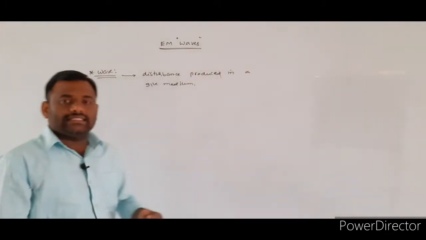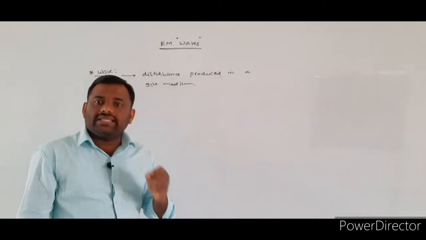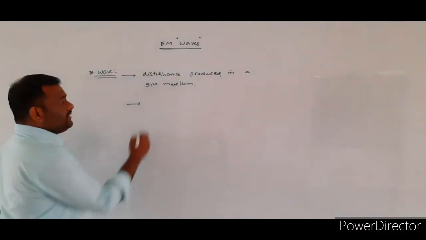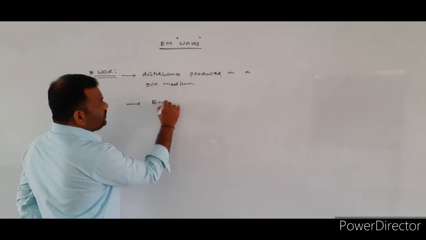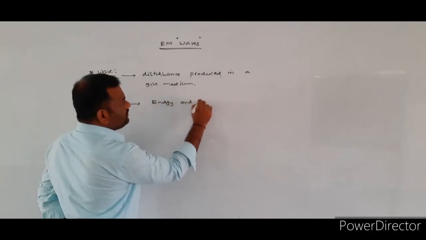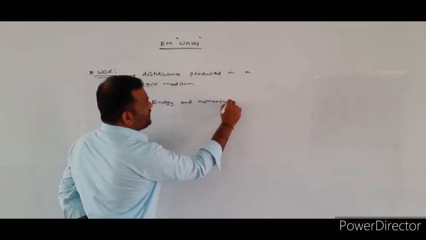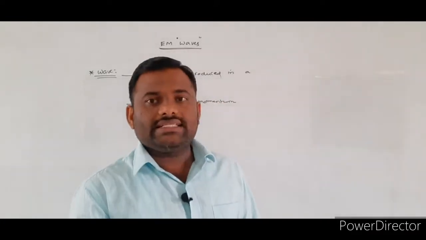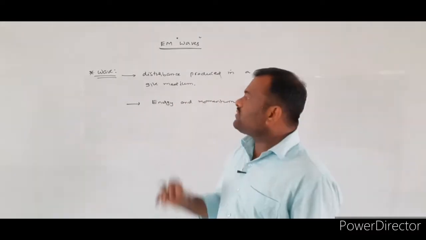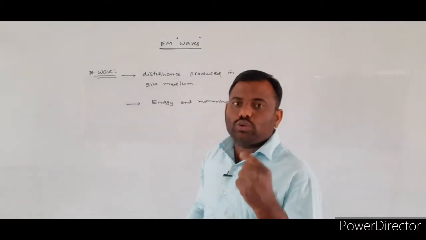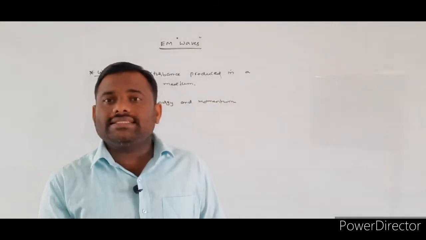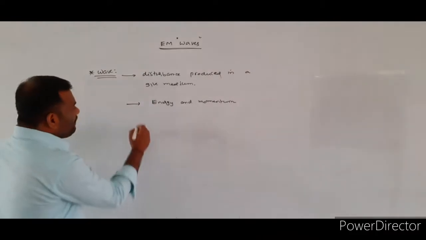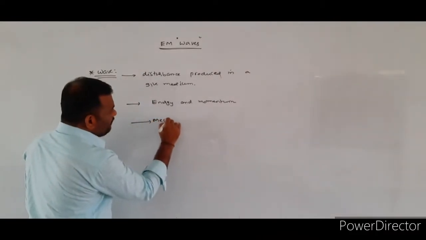And already we are saying that the main purpose for the consideration of the required wave is to send the energy and momentum from one place to another place. To send the energy and momentum from one place to another place, we consider the required wave. So in the case of wave motion, we told two types of waves are there. Those are called the mechanical wave as well as the non-mechanical wave. So what are the types of the mechanical waves? We consider mechanical waves.